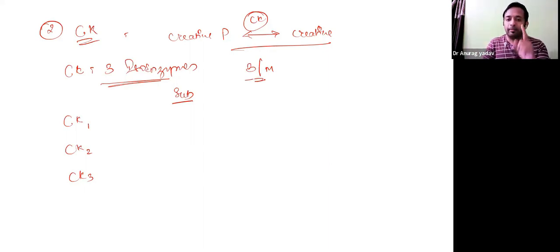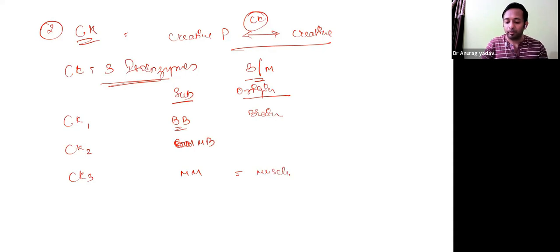CK1, it starts with B. Alphabet B is first always. BB. CK2, 1B is replaced by M, or also called as MB. And CK3 is purely by the M. What is the origin? Please remember, B stands for brain and M stands for muscle.